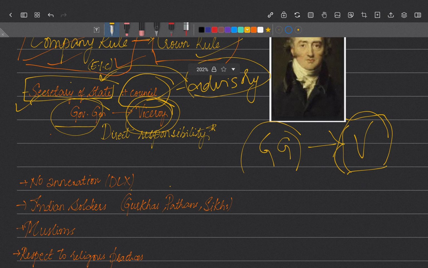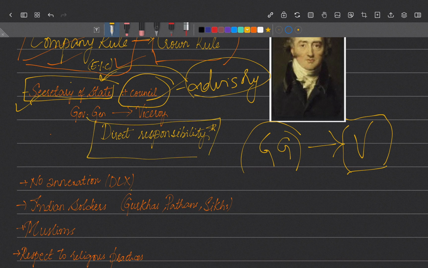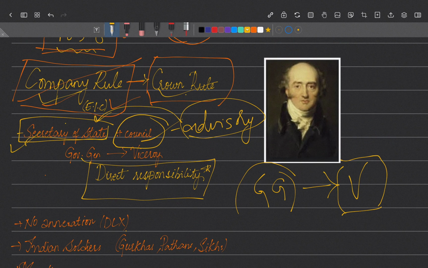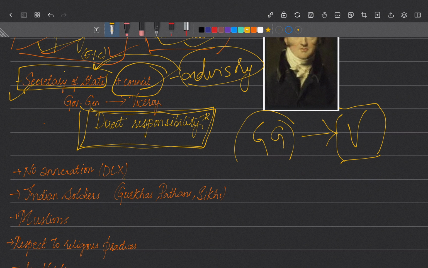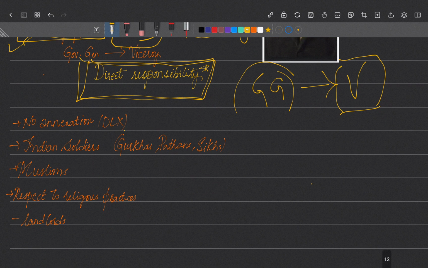Then it mainly got the term of direct responsibility. So who is responsible? The Crown was responsible. Before, who was responsible? The company was responsible. After the 1857 revolt, the Crown was responsible. So they assumed direct responsibility of India. Right. And they made several changes so as to cool down the temper of Indians. Okay, so what were those?